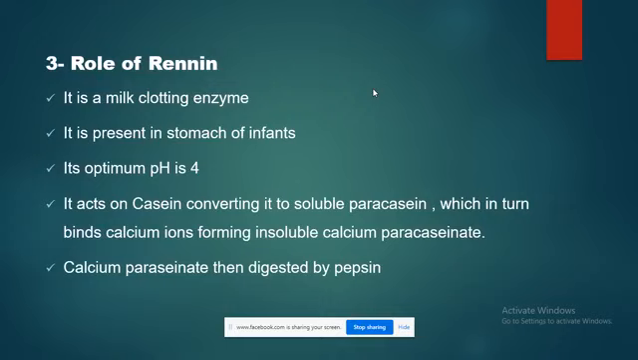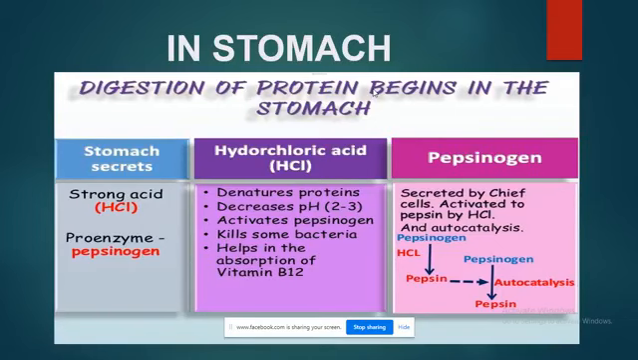Third one is renin. It is a milk clotting enzyme. It is present in the stomach of infants and has an optimum pH of 4. It acts on casein, converting it to soluble paracasein, which binds calcium ions, forming insoluble calcium paracaseinate. Calcium paracaseinate is then digested by pepsin. So this is the overview.